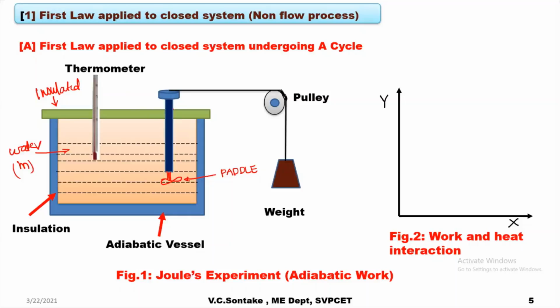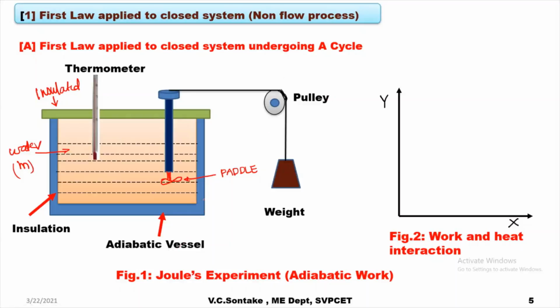It is also containing one paddle wheel arrangement. This paddle wheel is rotated with the help of this pulley by means of this thread, and this thread is attached to this weight. So the most important thing which is worth remembering here is that the vessel is adiabatic vessel.